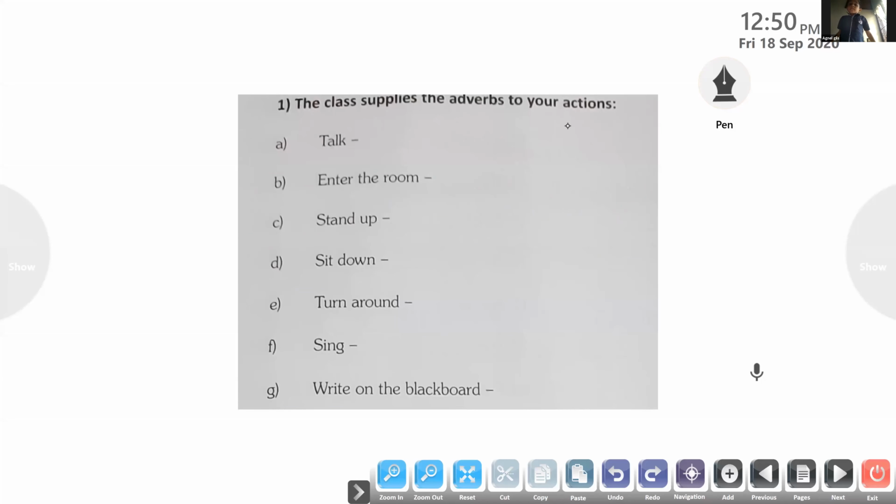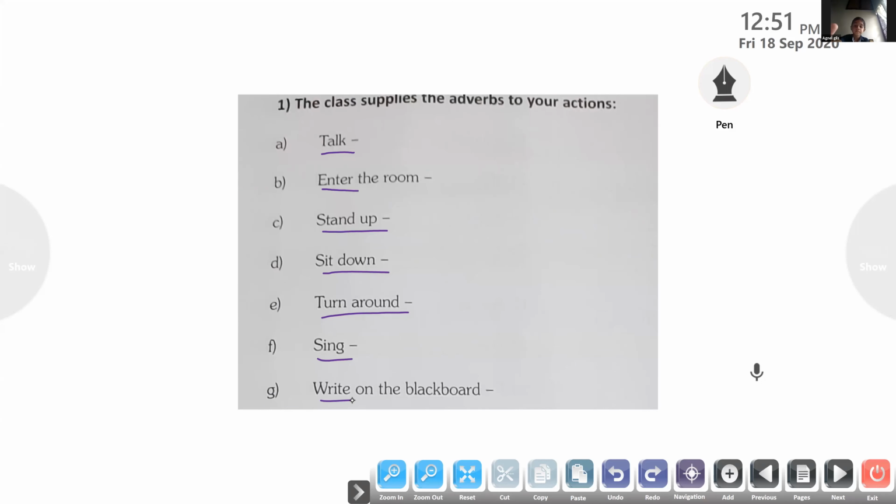Okay then. Now listen here. There are a few verbs here. Talk is a verb. Enter the room is an action. Stand up is an action. Sit down is an action. Turn around is an action. Sing is an action. Write is an action. Now you have to supply a suitable adverb for it. Are you all ready?